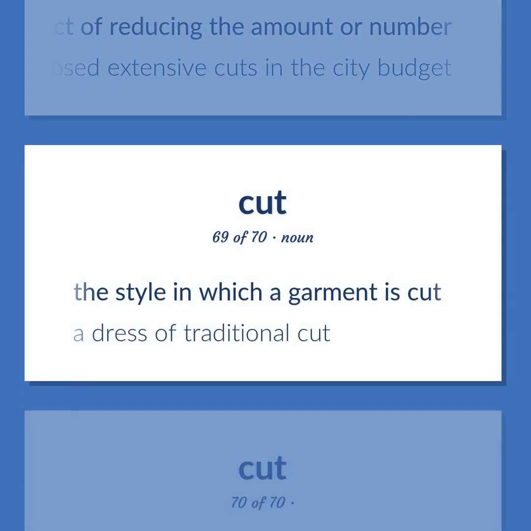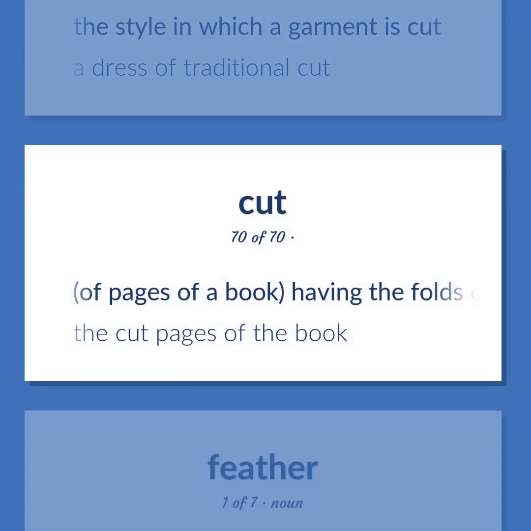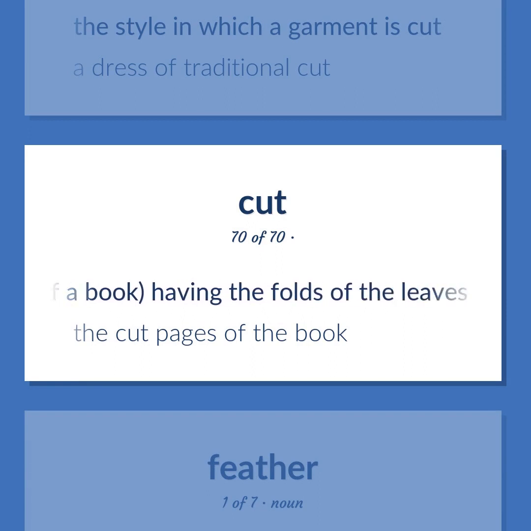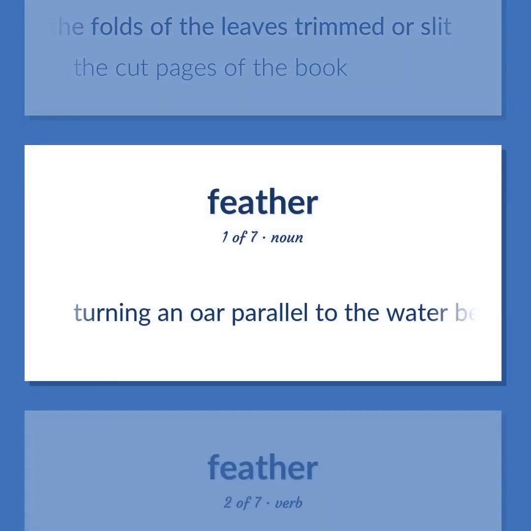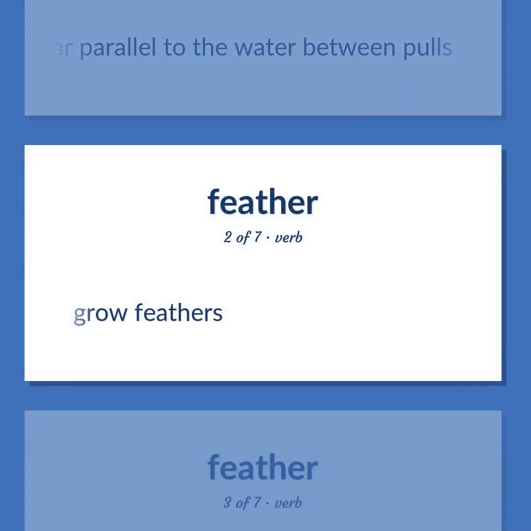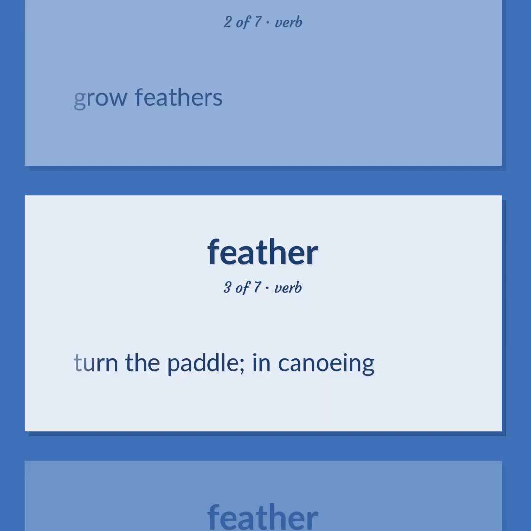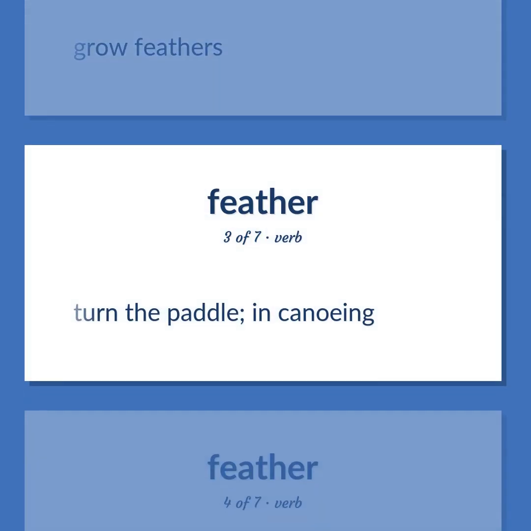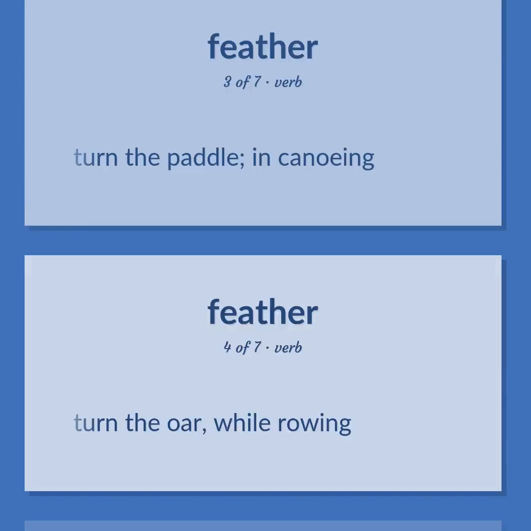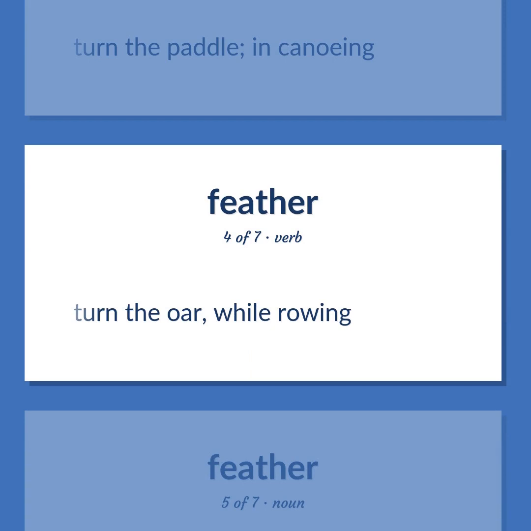The style in which a garment is cut. A dress of traditional cut. Of pages of a book, having the folds of the leaves trimmed or slit. The cut pages of the book. Turning an oar parallel to the water between pulls. Grow feathers. Turn the paddle, in canoeing. Turn the oar, while rowing.